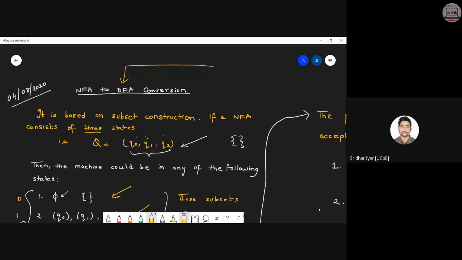Any confusions? Kindly let me know. We have not yet started with this problem. Before starting, I want to clear all the confusions. This method is all about NFA to DFA conversion. This is not at all related to DFA minimization. Otherwise, you would tell me कि initially आपके पास 3 ही state थे, finally you are getting 8 states. So you are intentionally making the machine inefficient. Yes or no? But this is all about converting an NFA, which is non-deterministic in nature, to a machine which will be deterministic in nature.